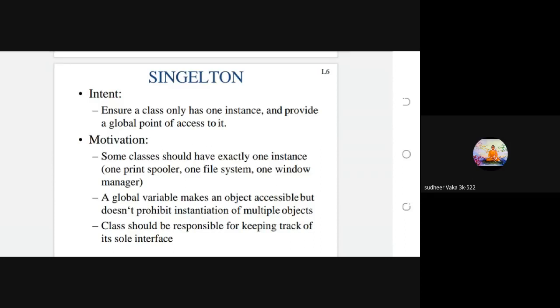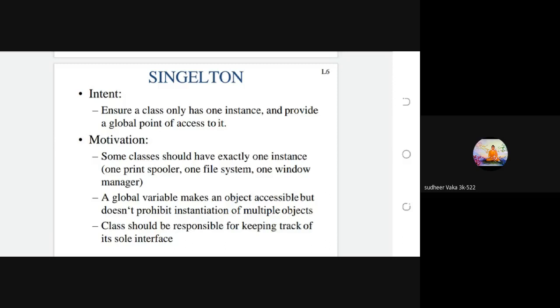It is used for creating an object or instance, but whenever you use it, you must create only one instance or one single object. You should not create multiple instances or multiple objects.